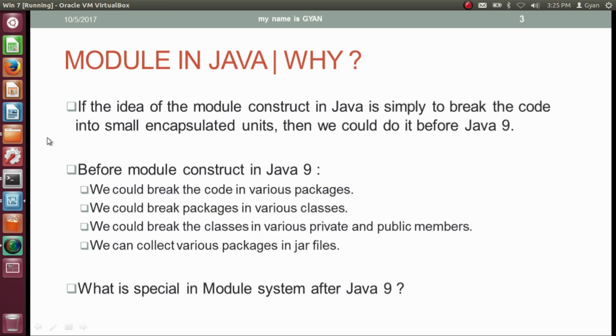In the previous video of this session, we learned about the purpose of modules in general purpose programming, in any programming language. If the idea of the module construct in Java is simply to break the code into small encapsulated units, then we could do it before Java 9. Before the module construct, we could break the code into various packages, the packages into various classes, and the classes into various private and public members. We can also collect various packages in jar files. So the question is, what is special in the module system of Java 9?